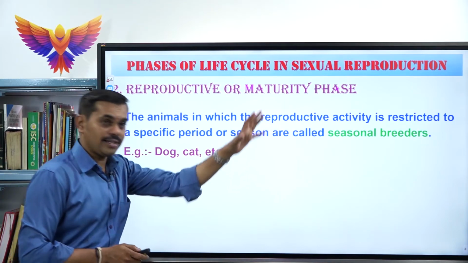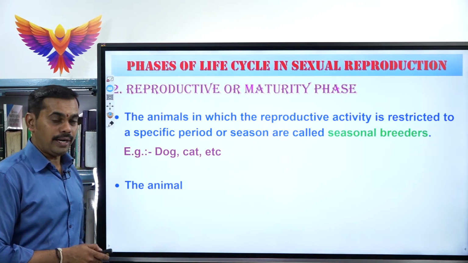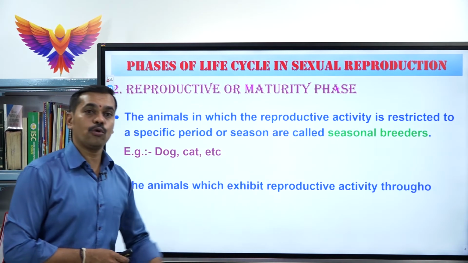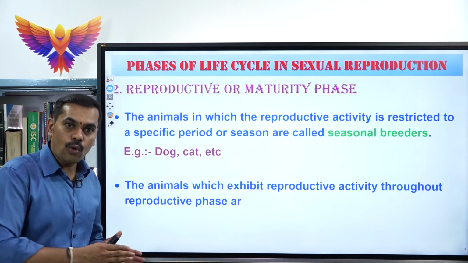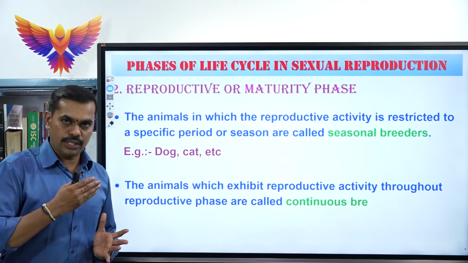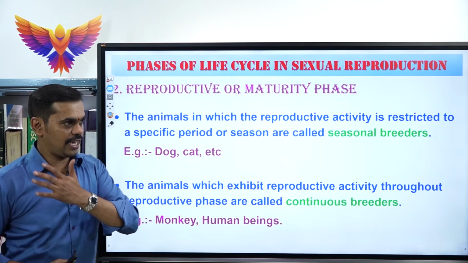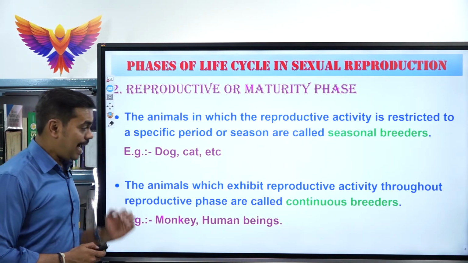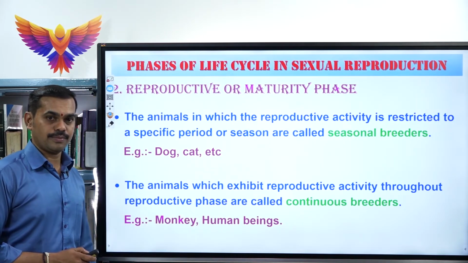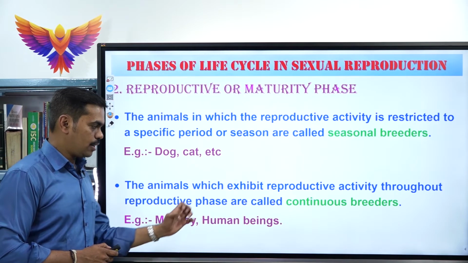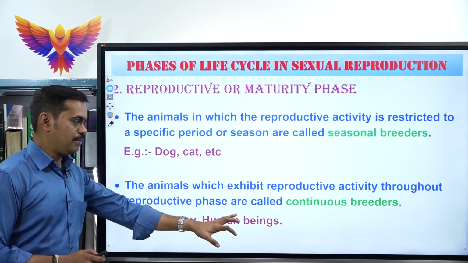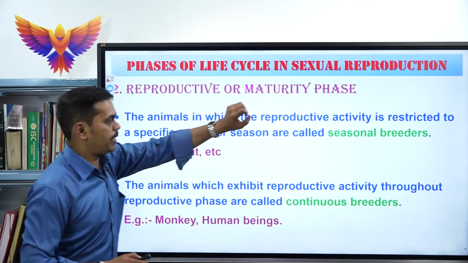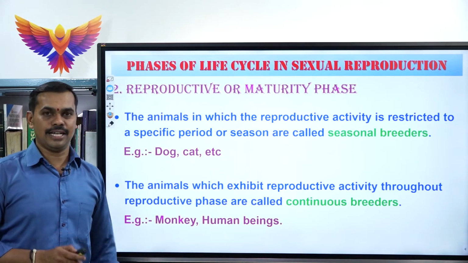That's why they are called seasonal breeders. But there are certain animals which exhibit reproductive activity throughout their reproductive phase. Till the end of that phase, they keep on producing young ones or offspring. They are called continuous breeders. Best examples: monkeys, human beings. All primates are the best example for continuous breeders. All non-primates are the best example for seasonal breeders.